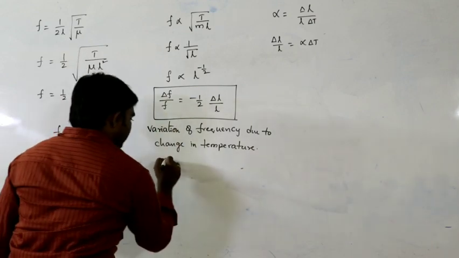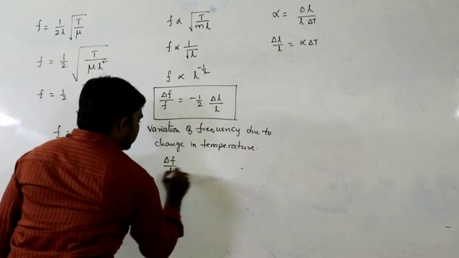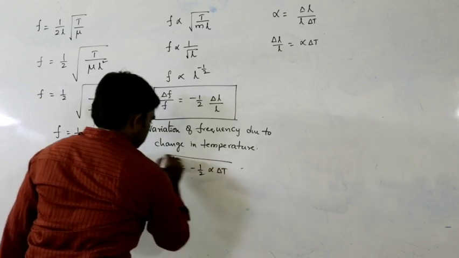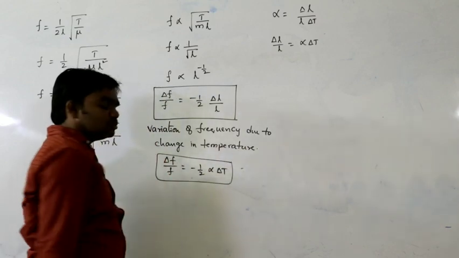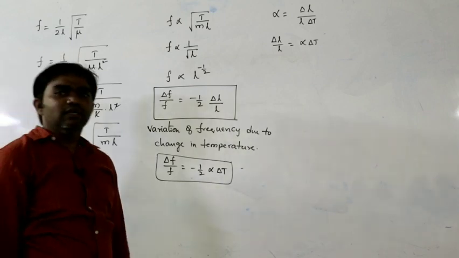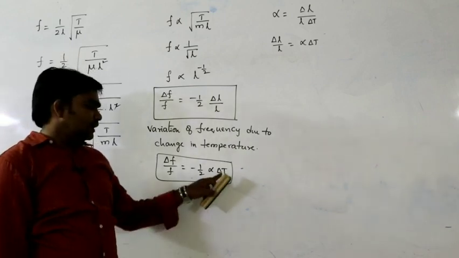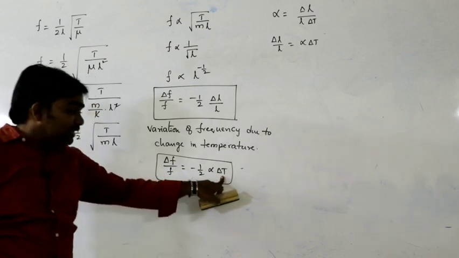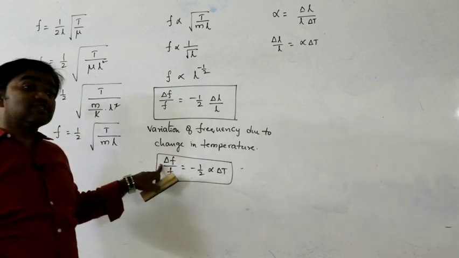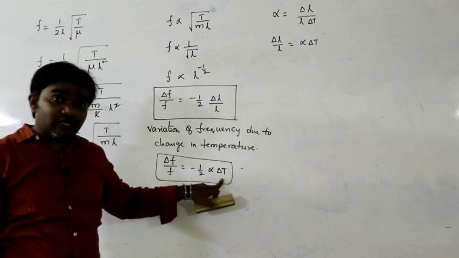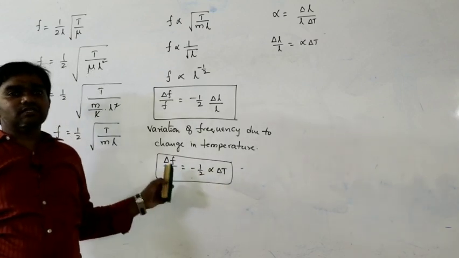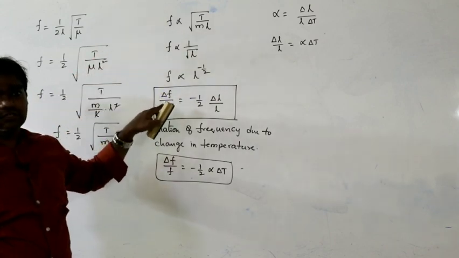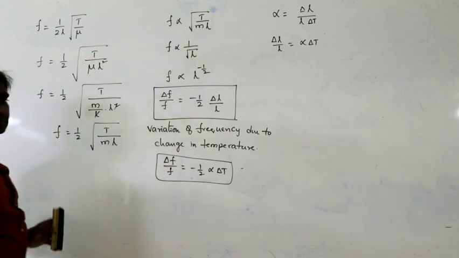So from this we can write delta F by F is equal to minus 1 by 2 into alpha delta T. What is alpha here? Coefficient of linear expansion of the given material. And delta T is rise in temperature or fall in temperature. That means if the temperature decreases, frequency increases. If the temperature increases, frequency decreases. So that is the meaning. Variation of frequency with temperature. This is the concept.